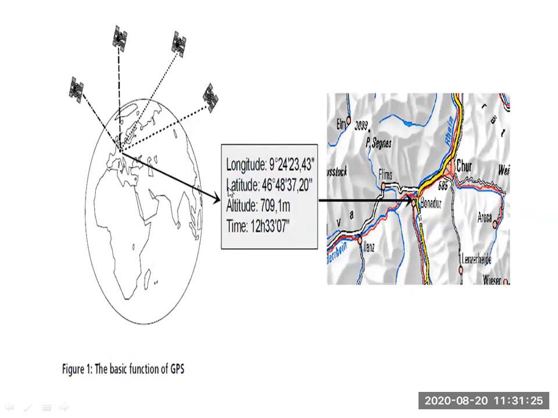Are you getting? So from the base down, these 4 satellites means if we have to find our location, at least 4 satellites signals are required.